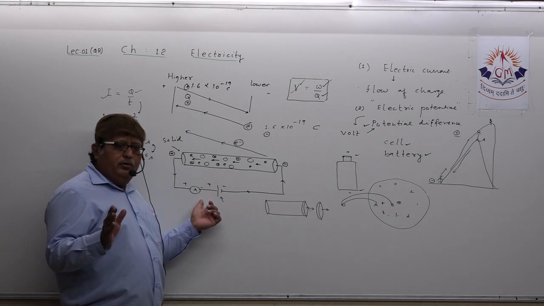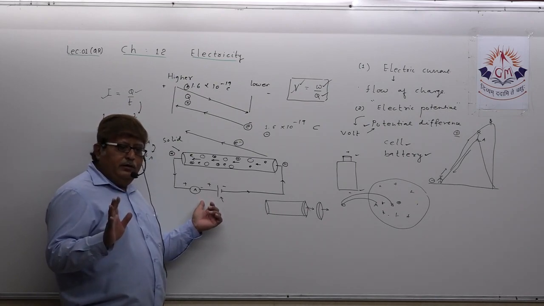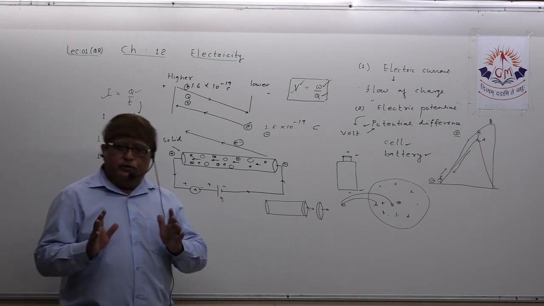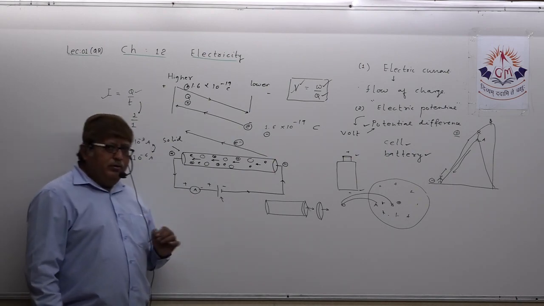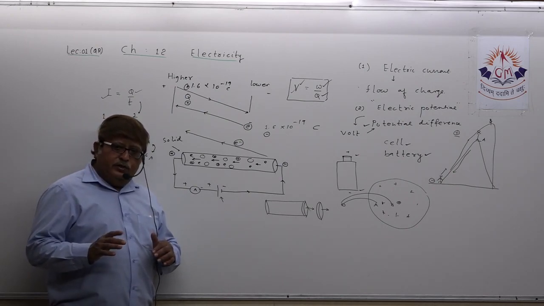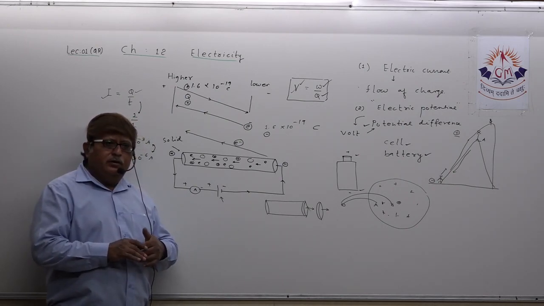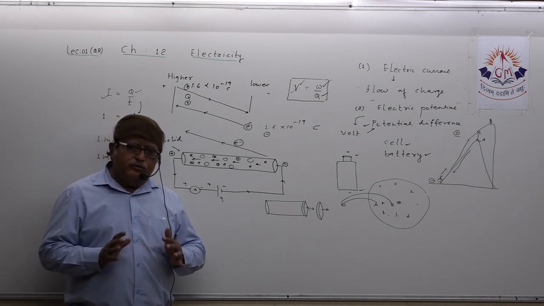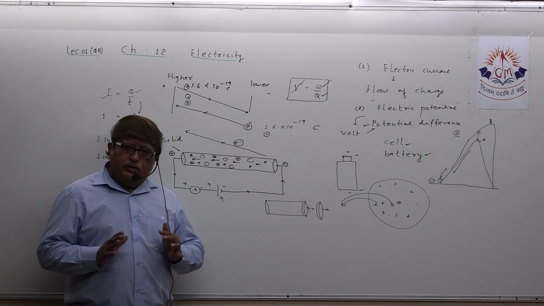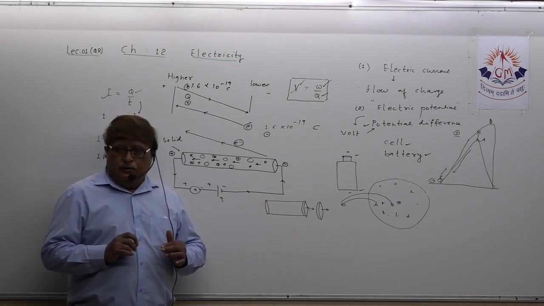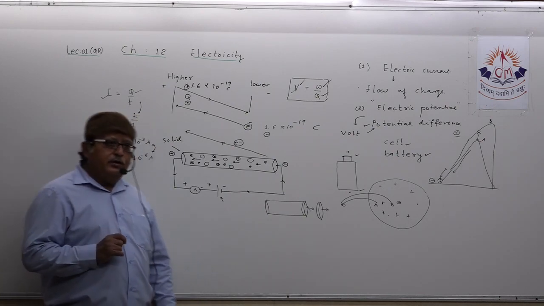You all know one thing very well. Which device is utilized to measure current? So you all know, ammeter. But now in the board exam they are asking the question in a little different way. Suppose they ask, how will you connect a meter in the circuit to measure the electric current?